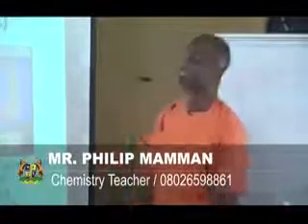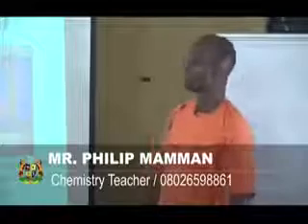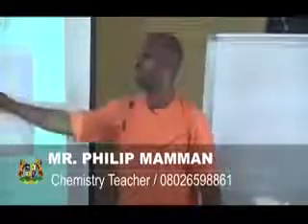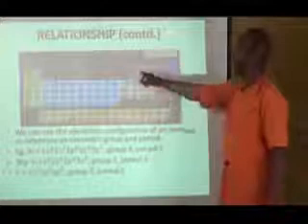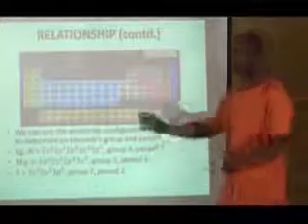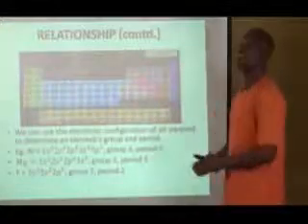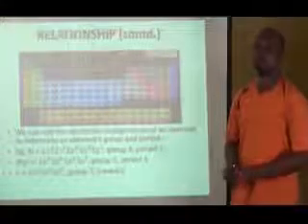The last one is diagonal relationship. You appreciate these elements colored in red. It shows that they are diagonally related. And if you look at their diagonal relationship, it tells about their sizes. They are of comparable sizes. It affects some of their properties, as you can see on the board.